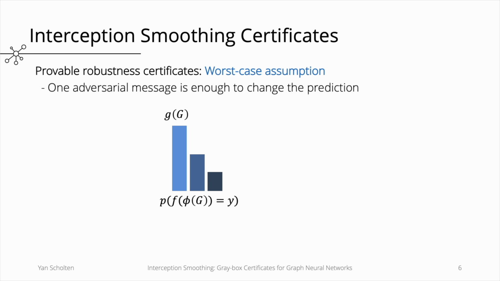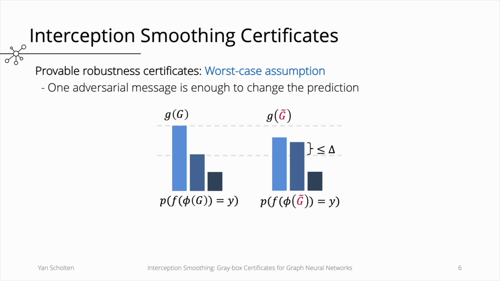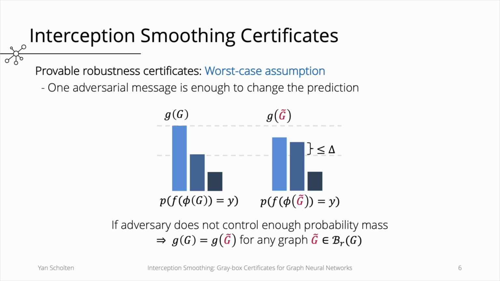To construct robustness certificates, we assume the worst case, that is, a single adversarial message is enough to change the prediction. We bound this probability to receive at least a single adversarial message, which is called delta. The idea is that delta bounds the probability mass in this distribution that is controlled by the worst case adversary. If the adversary does not control enough probability mass to change the majority class, as we can see in this figure, then we can issue robustness certificates for our smooth classifier.